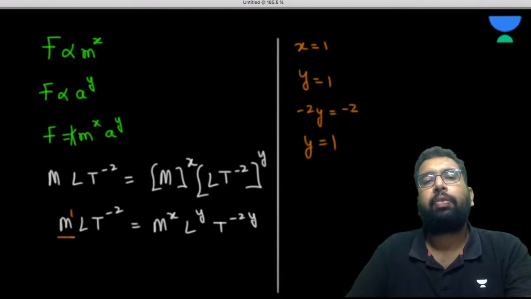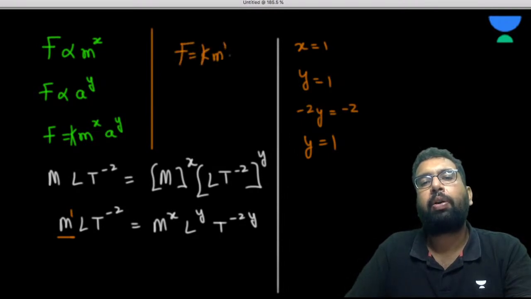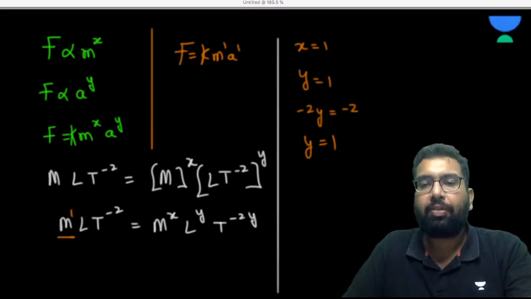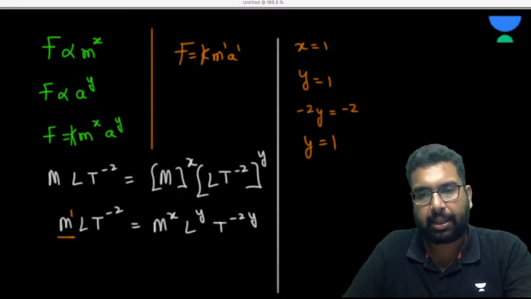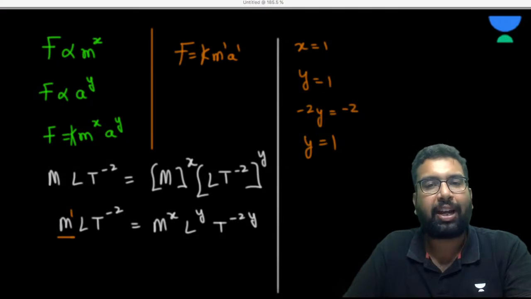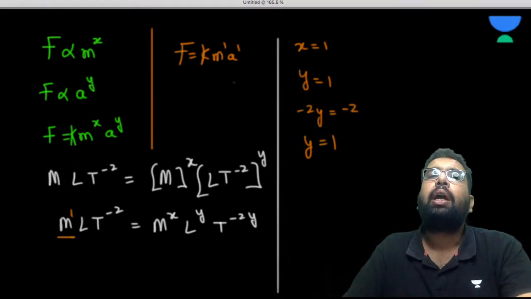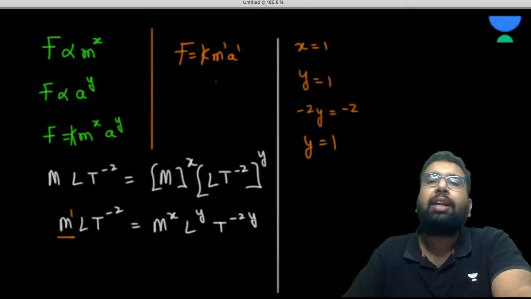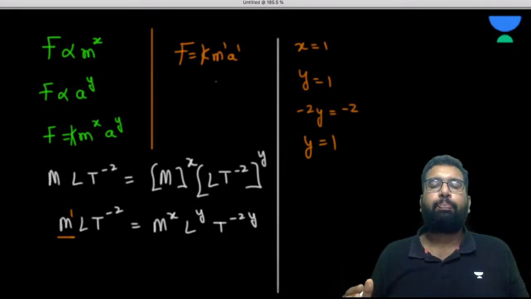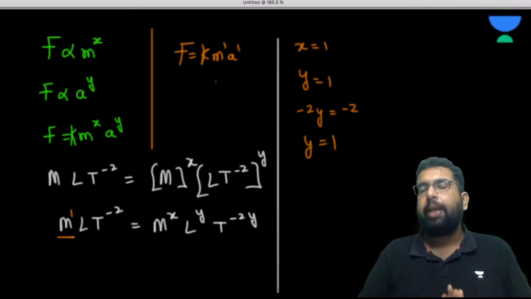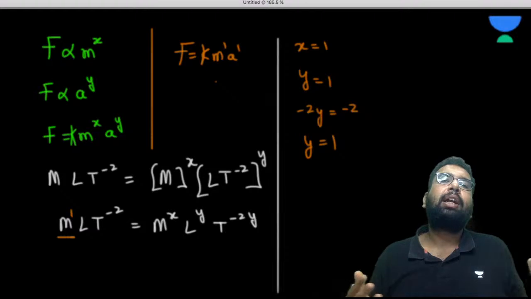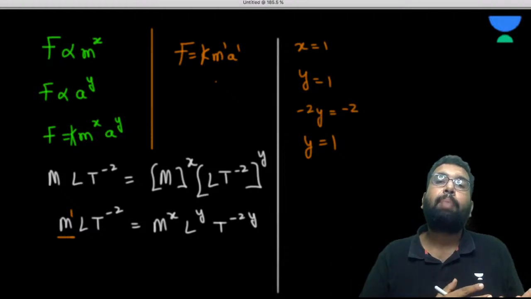So from here, if we put it back, we are getting f is equal to k times m to the power 1, a to the power 1. But we cannot find the value of k through this analysis. Are you getting my point? It has no dimension, so there is no way that we can get the value of k. So we can develop the relation between the physical quantities in this way, but we cannot find the constant of proportionality or any constant for this matter.